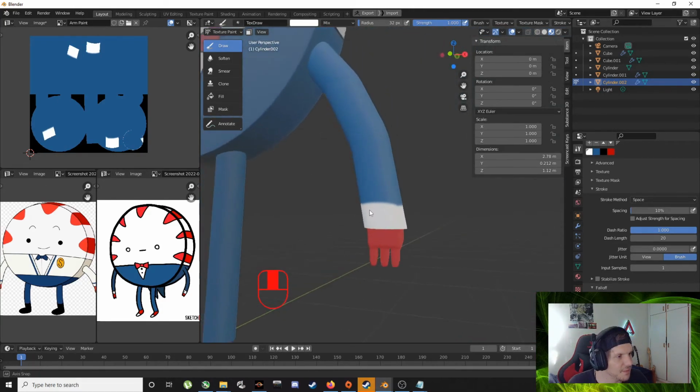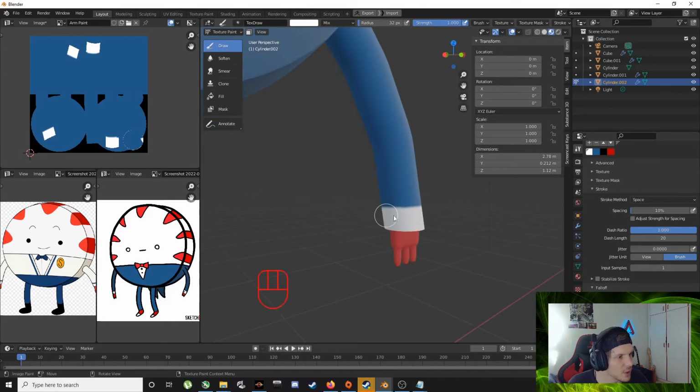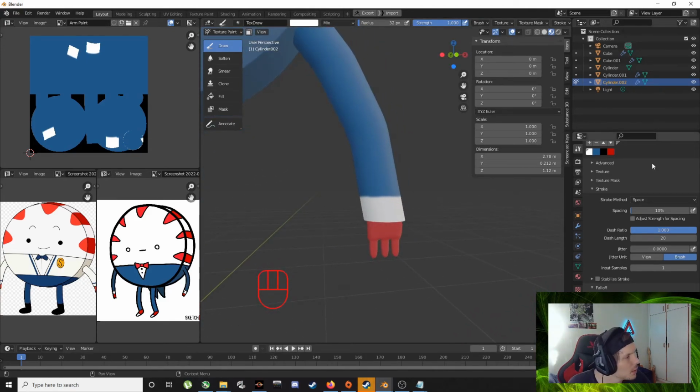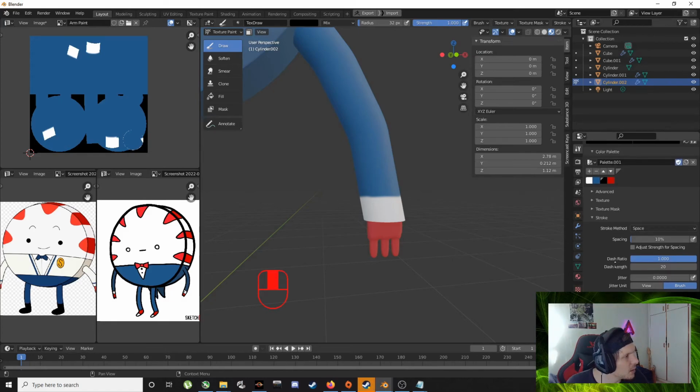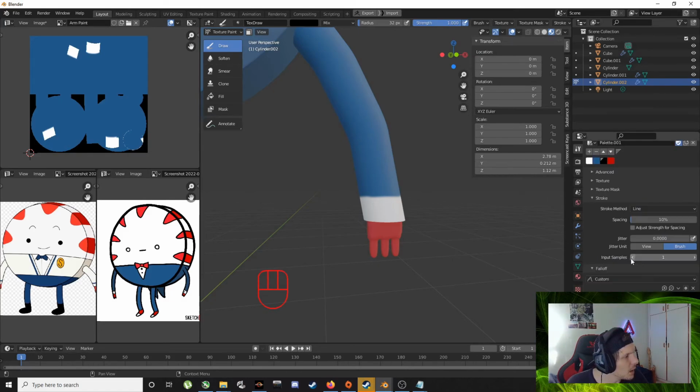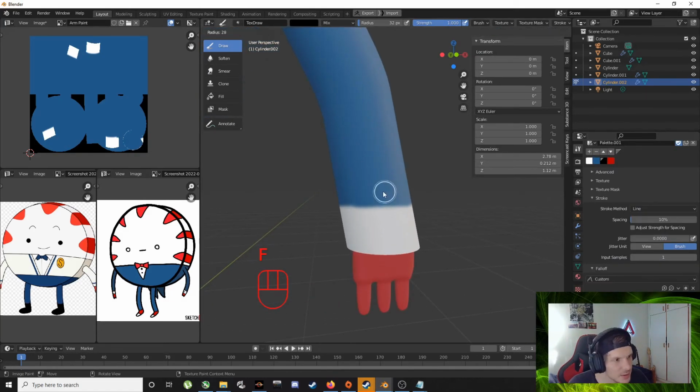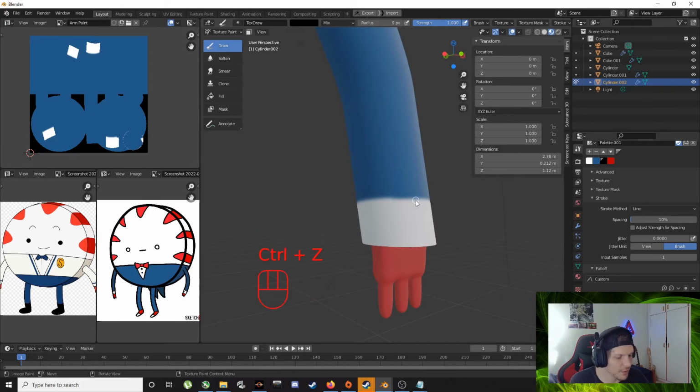That's a little cuff, and let's do a black line. Choose black, line, bring down your brush size, but let's see, too thick. Yeah, that's right. Front view.